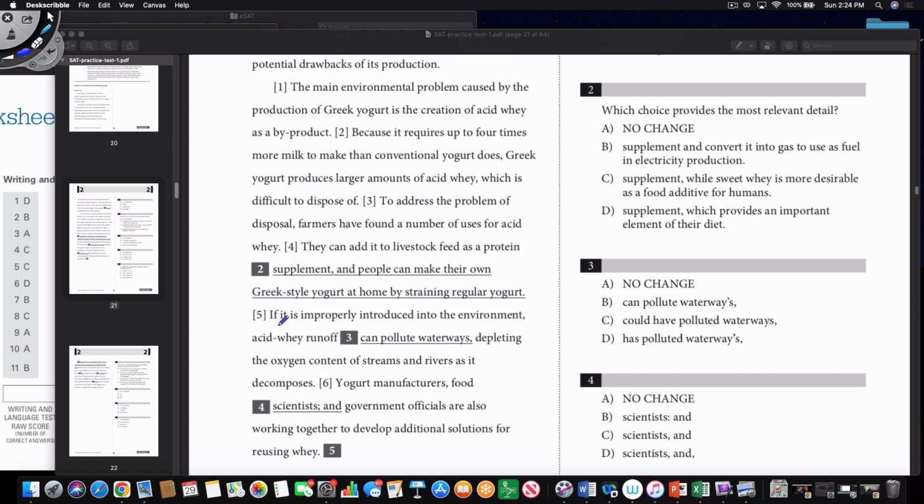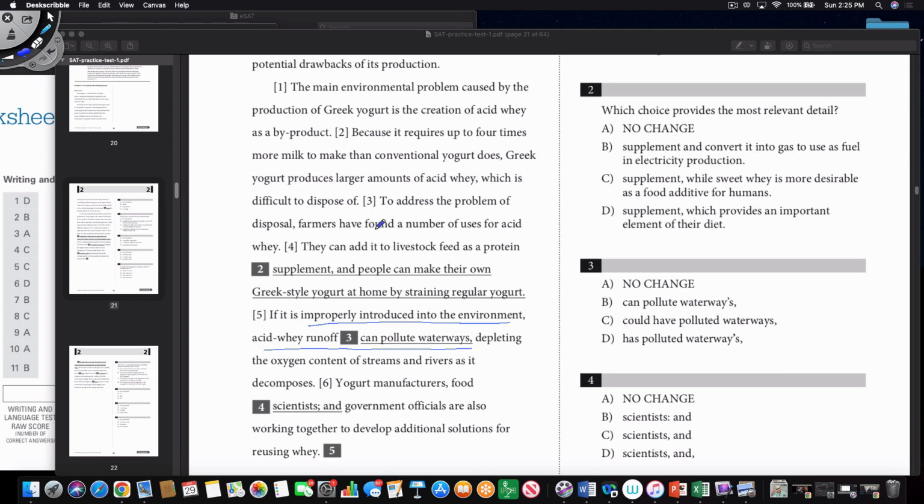In this case it says, if it, meaning acid waste, is improperly introduced into the environment, it can pollute waterways and do a lot of damage for the environment. So sentence 5 is trying to answer the question of why it is difficult to get rid of or dispose of acid whey, which is a byproduct of making Greek yogurt. Look at 4 and 5. If 4, 5 and 5, 6 all flow properly together, then I'd leave it where it is.